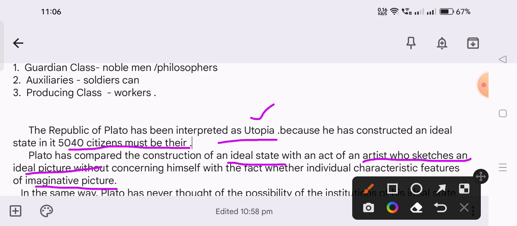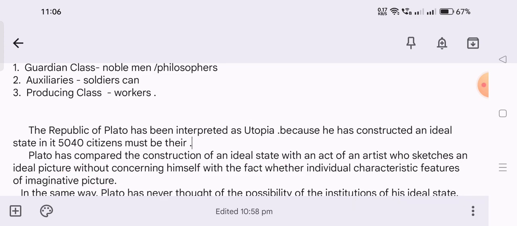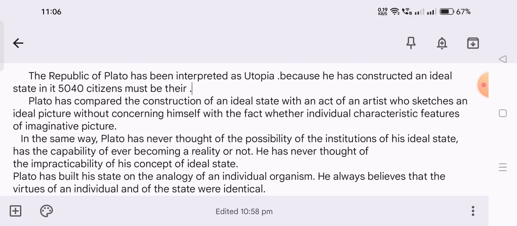Here Plato is creating a society, a state, based on imagination, not the real structure of it. He is only talking about the imagination of a state.